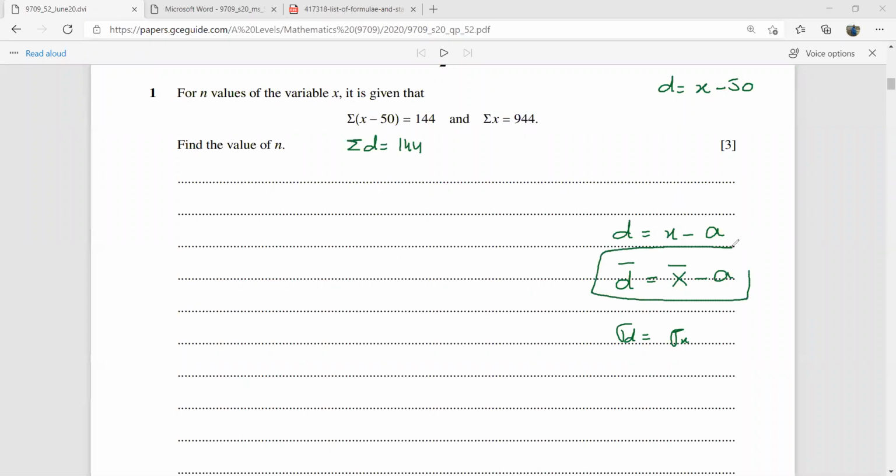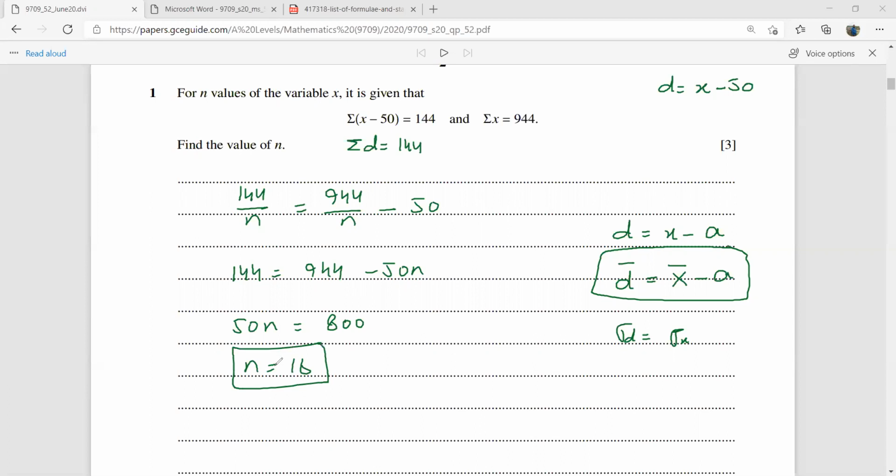The mean of this coded data would be sigma d over n, that is 144 over n, and that is going to be equal to sigma x, which is 944 over n, minus 50. Now let's multiply the whole equation by n. You get 144 equal to 944 minus 50n. So your 50n is going to be equal to 800, and your n is going to be 60. Okay?